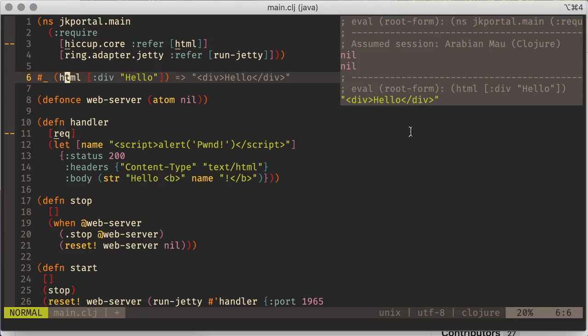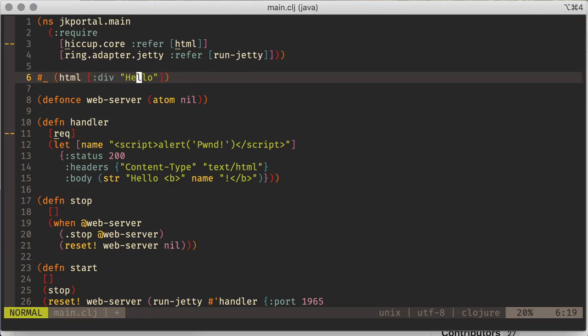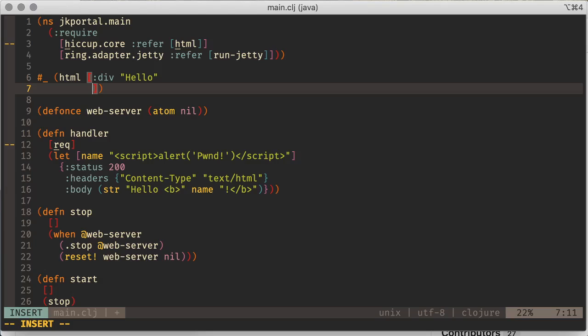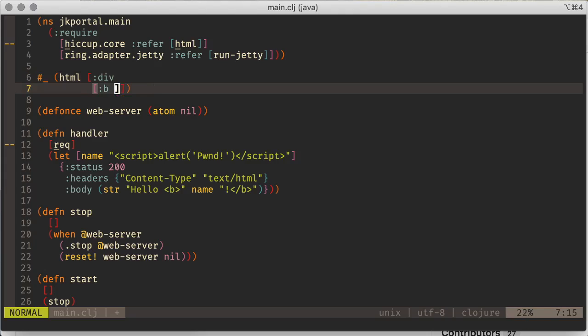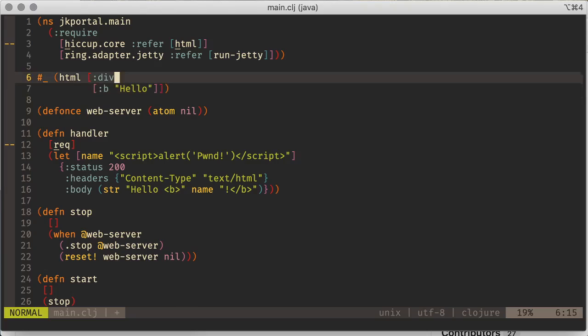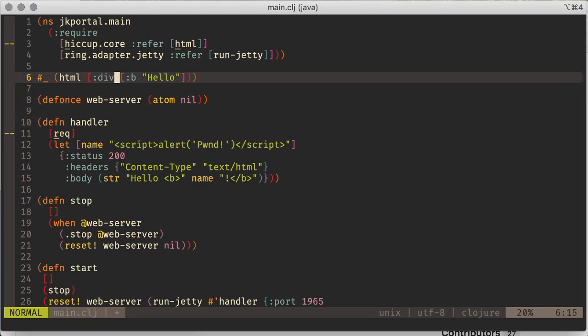Which is pretty cool. Now, the cooler part is I can nest stuff. So what I could do here is I could say div hello, and I could say b, and I can move my, okay. So div is a vector, and inside the vector, oh, I got this wrong, don't I?